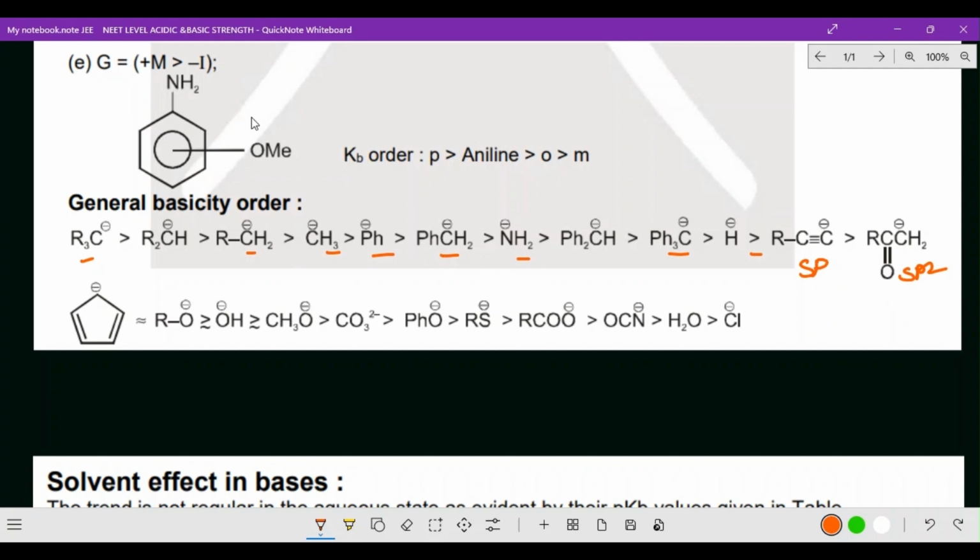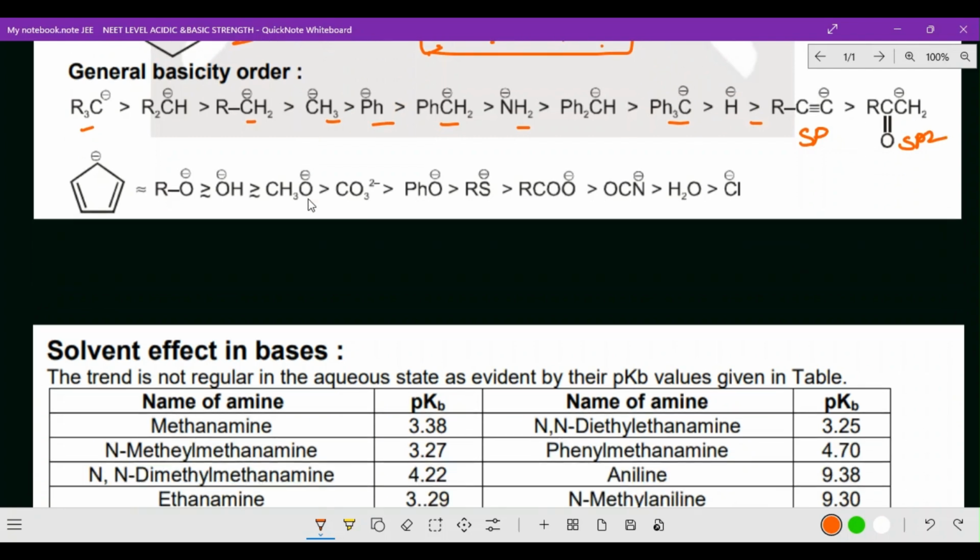Okay, now here methoxy group, here para, aniline, ortho, meta, you please remember, the amino group which is attached with the benzene nucleus. So here first one para will be coming, then aniline, then ortho and meta. Suppose methoxy group comes, I think all the groups we have gone through one by one. I think you got that idea.